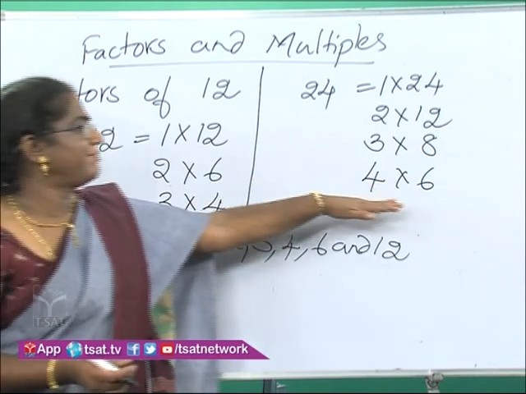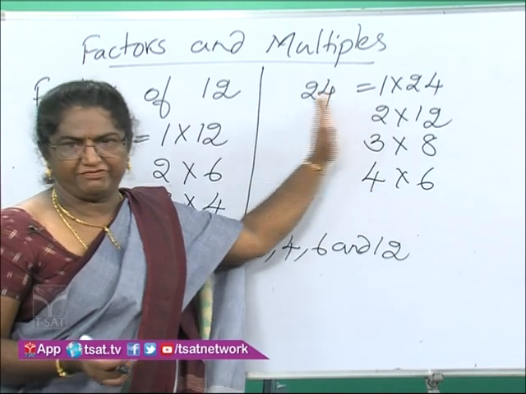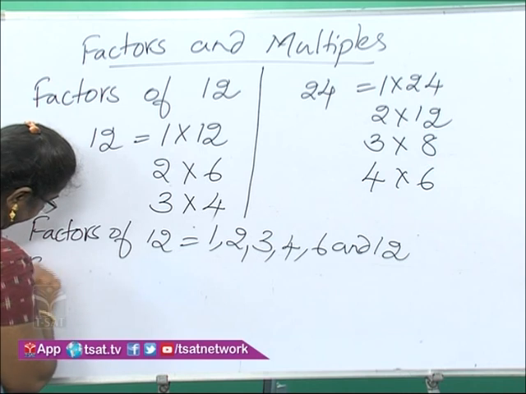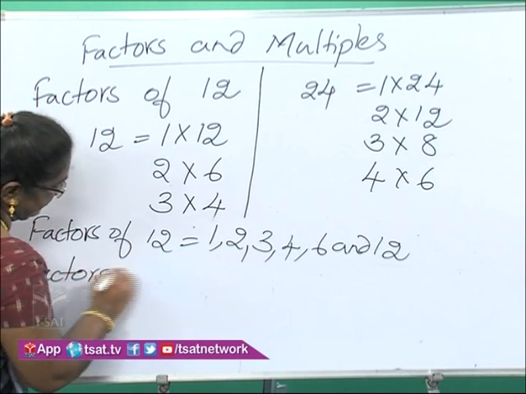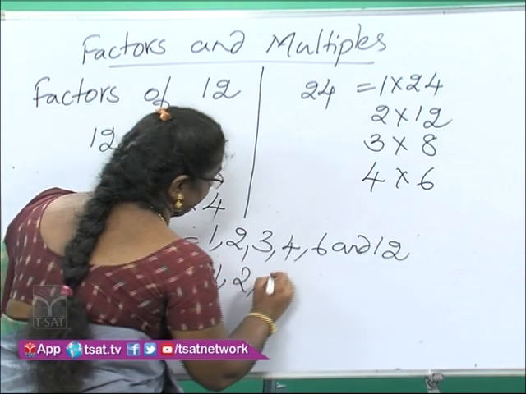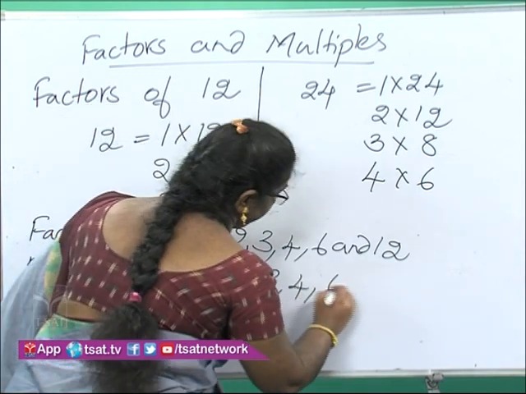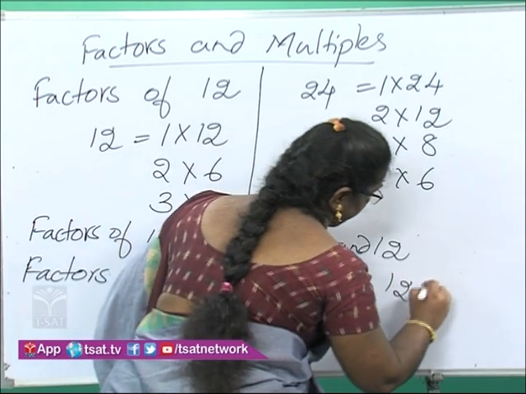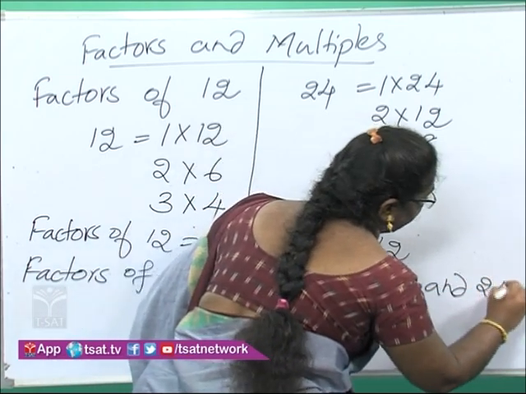So all these numbers are called factors of 24. Let us write down the factors of 24: 1, 2, 3, 4, 6, 8, 12 and 24.